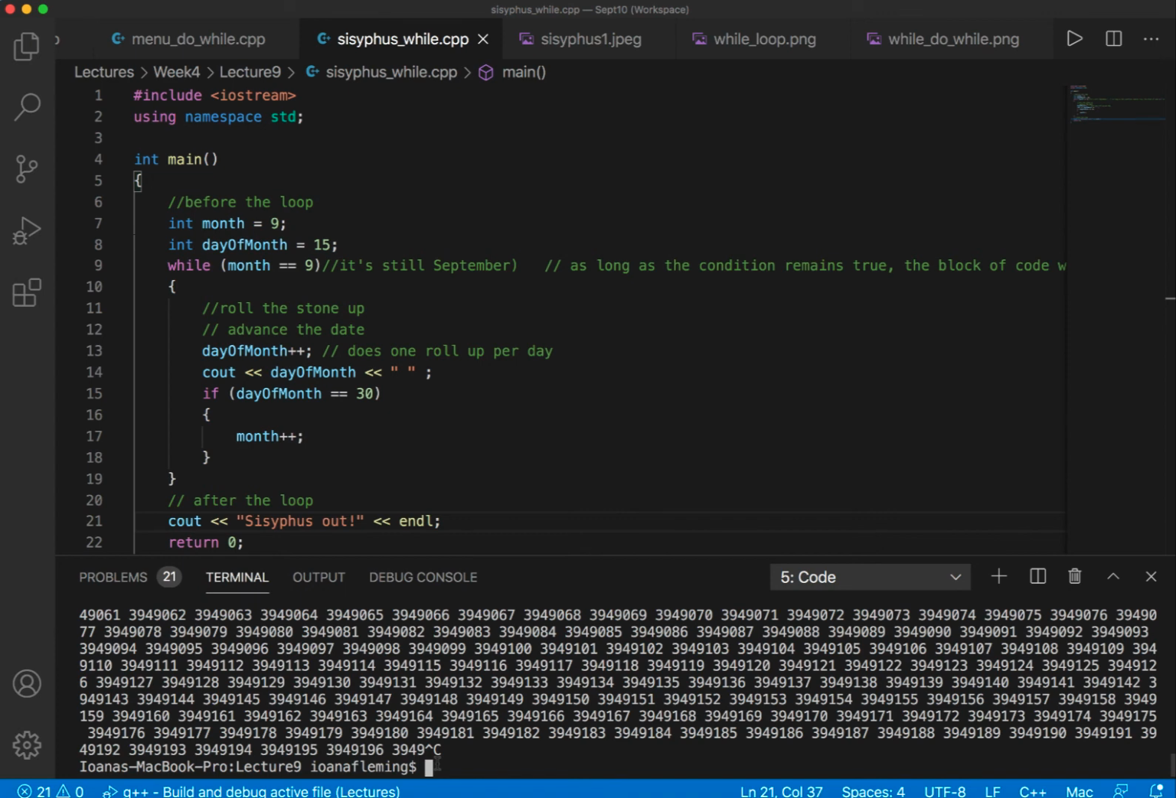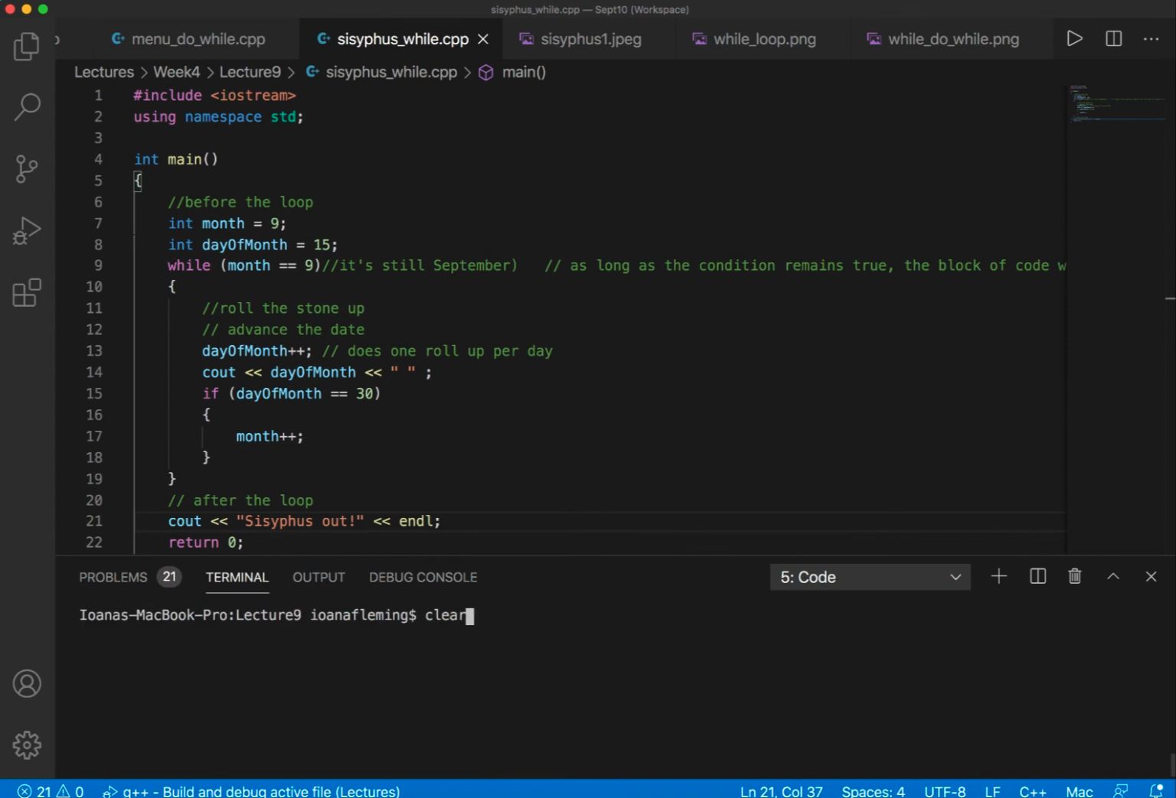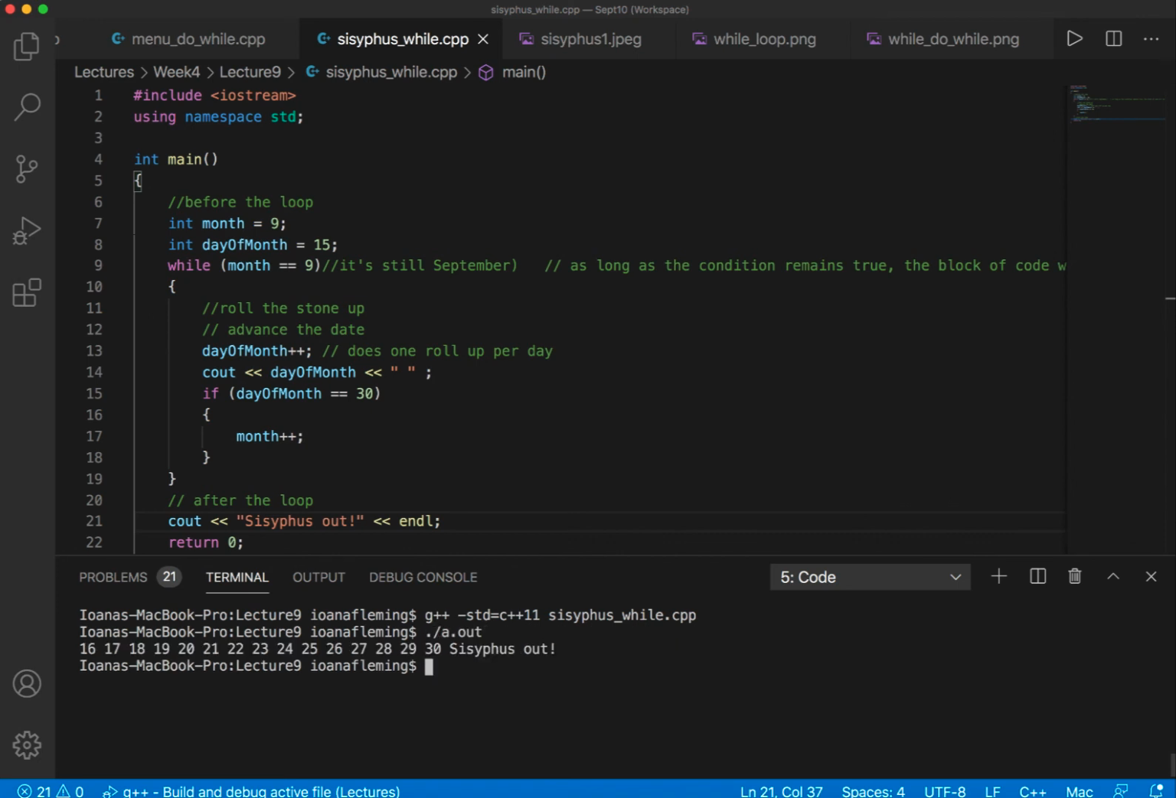Let's save. Let's clear our console. Let's compile, and let's run. There it is. So we arrived at the while loop when there was 15th of September. Sisyphus rolled the ball again. The day became 16, 17, until it became 30th. We know because we have it here printed out. When the day became 30th, month became 10, condition became false. Everything after the loop got executed, and that was the statement, Sisyphus out.